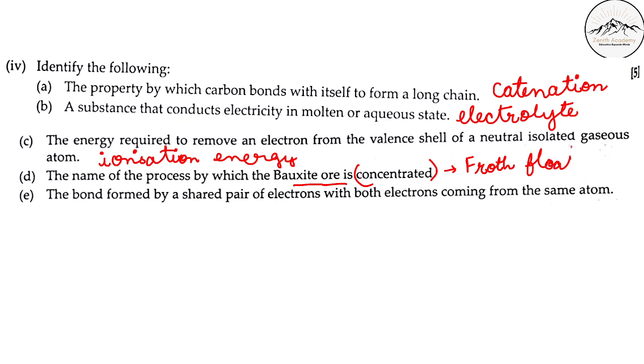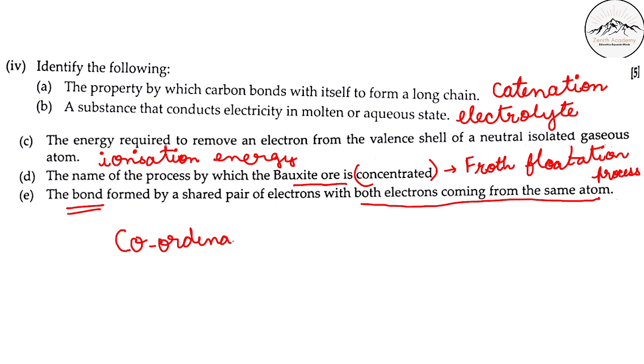Froth flotation process. I hope my handwriting is visible to you. The bond formed by a shared pair of electrons, with both electrons coming from the same atom. So we have to give the name of the bond. So it is a coordinate bond, right? And the compound formed is a coordination compound. Coordination bond, or it can be said coordinate bond or coordination bond also, no problem.